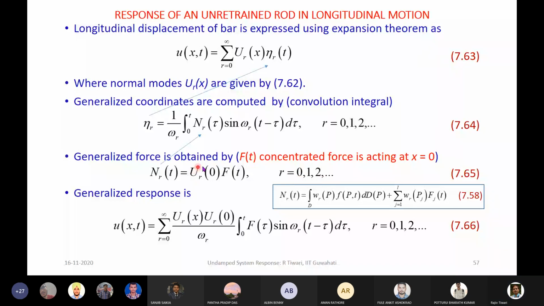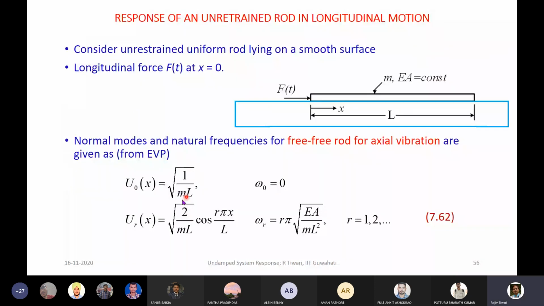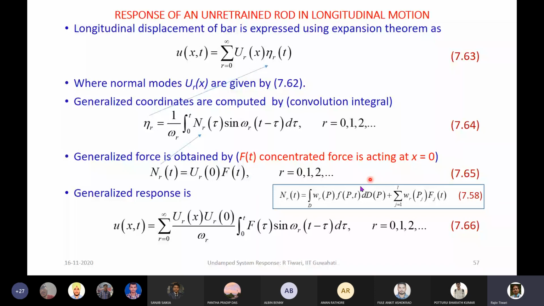So this eigenfunction we already obtained earlier. In the rigid body mode, this is not a function of x because all the particles have the same motion. When we obtain the other modes, we need to put x is equal to 0 to get the force. So this is the generalized force which we got.